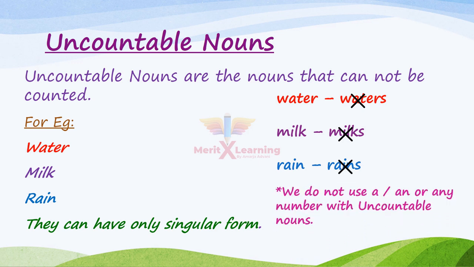We do not use a or an or any number with uncountable nouns. We do not say give me a water or give me an oil, or we also do not say give me one milk. Okay, so we do not use a or an or any number with uncountable nouns.